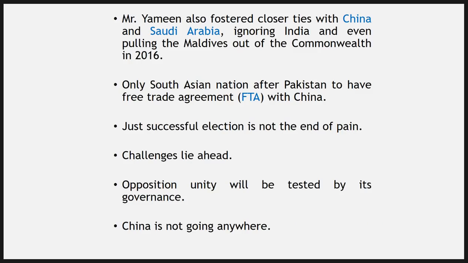Now, it's not only China, but also Saudi Arabia. If you have heard about Wahhabism, it is a sort of extremist ideology. As far as security is concerned, Maldives is a bit of a dangerous country, because if you analyze foreigners joining ISIS and compare the number with the population of a nation, we find that Maldives is number 1.